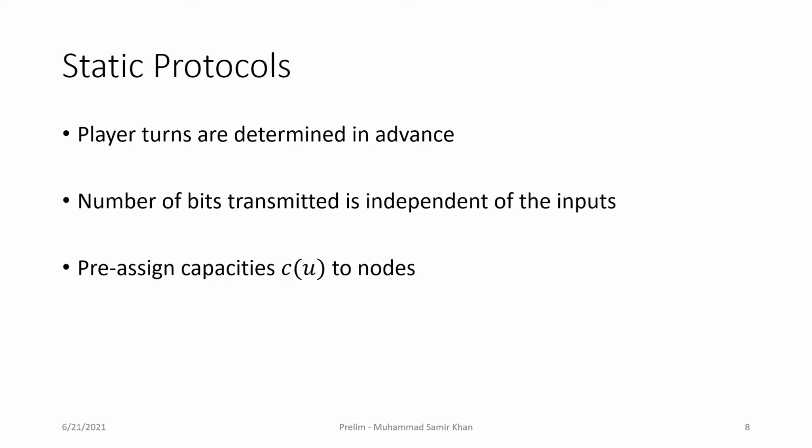Remember that in the local broadcast model, a message that is sent by a node is received identically by all of its neighbors, but the transmission cost is paid only once. So we are assigning capacities to the nodes, not the edges. Since we are minimizing the total transmission cost, we want to minimize the total capacities that have been assigned to all the nodes.